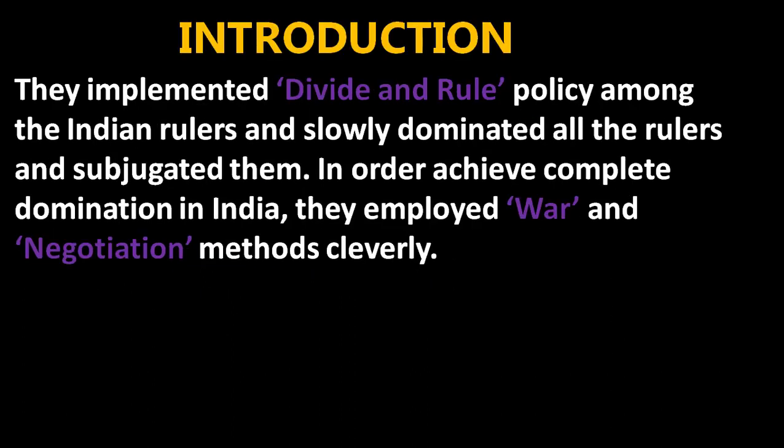They even implemented some very important policies like the divide and rule policy among the Indian rulers, and slowly dominated all the rulers and subjugated them. In order to achieve complete domination in India, they employed war and negotiation methods clearly.